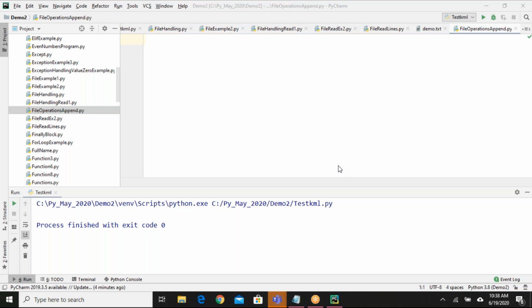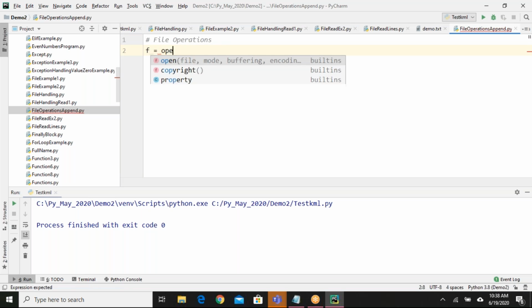So that's it. So where are we? We are with file operations, right? File operations. We have seen two modes so far. Read mode we have seen. R is for read mode. W is for write mode. So we have to create one file object. We have to say open, provide the file name, and then the mode. So it will create a file for us. That is what we have seen as an example.